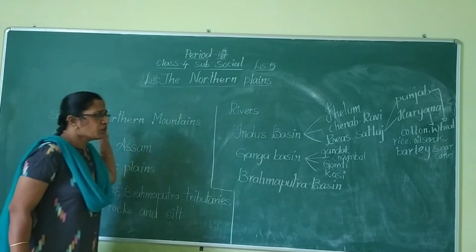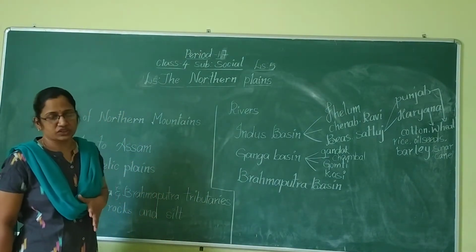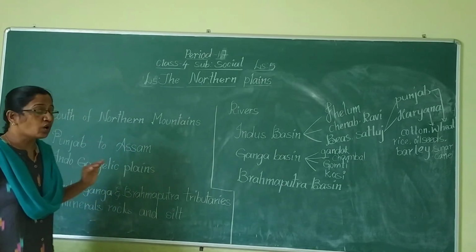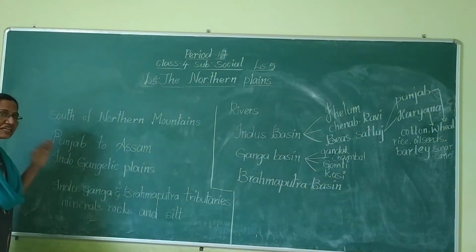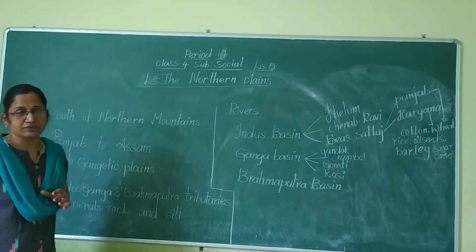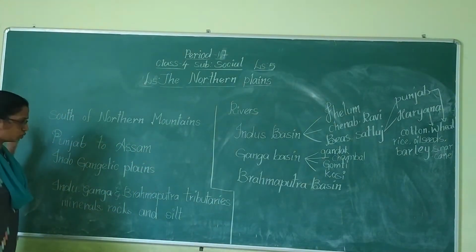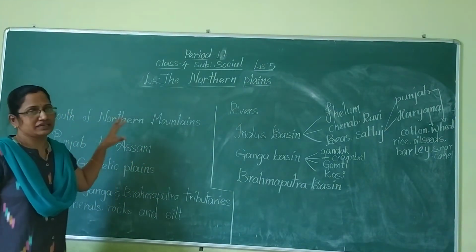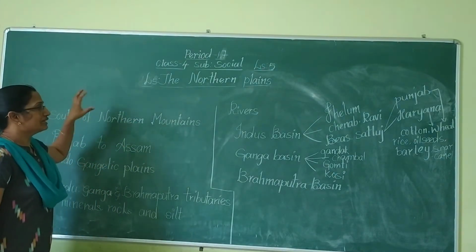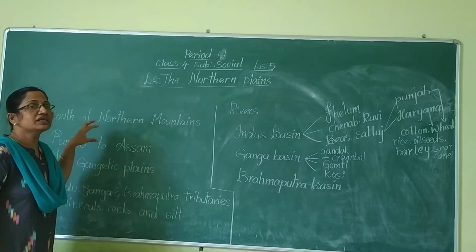And from where to where are the Northern Plains stretched? The Northern Plains are stretched from Punjab in the north to Assam in the east. Up to that, the Northern Plains are stretched.